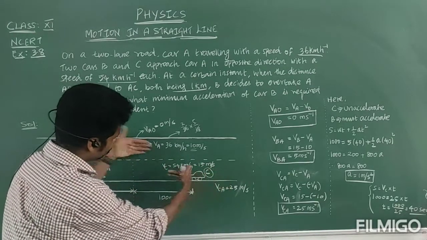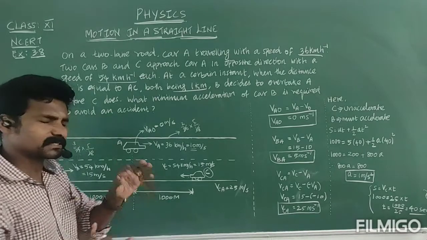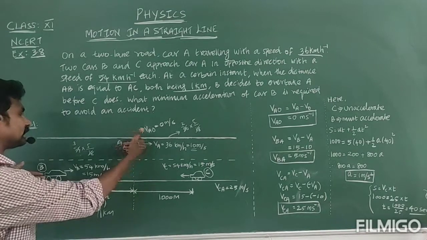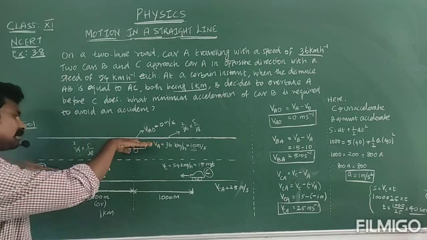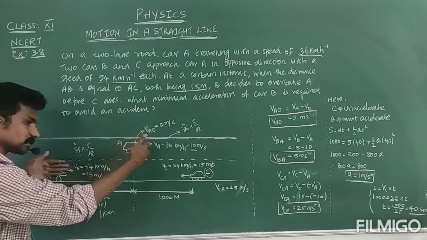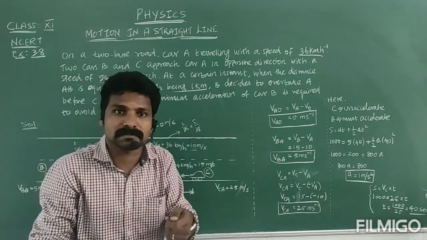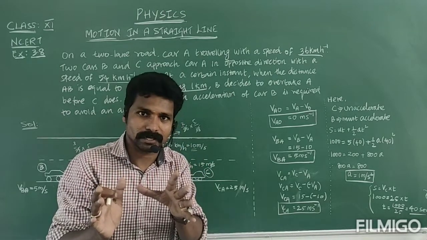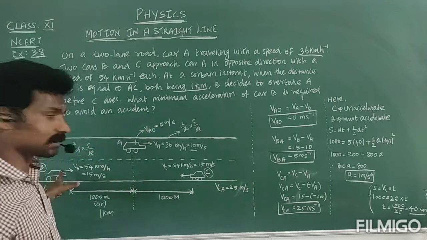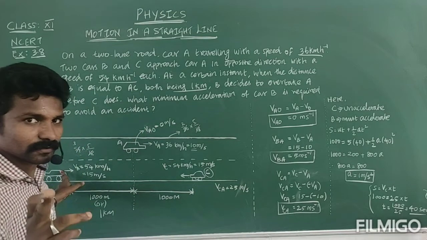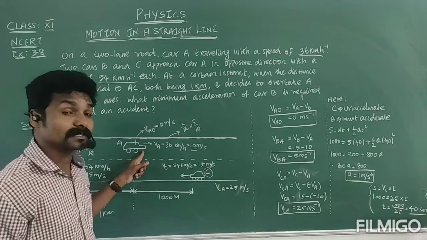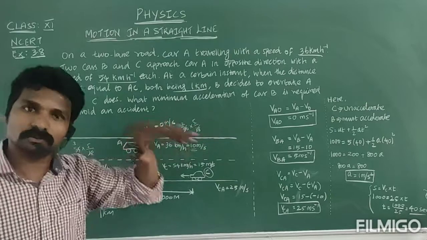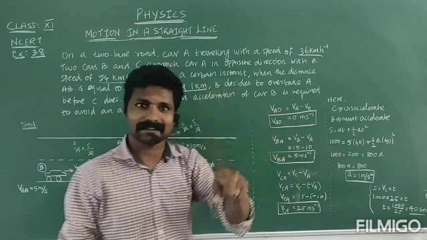A and C are close to each other. So you must calculate some relative velocity between A and C. At the same time, A is moving forward, B is also coming in the backward direction. So here also you must calculate relative velocity. Clear? Relative velocity. Why I am saying relative velocity? Okay. Suppose now you are traveling in B car, you and your friend. You see that A car is moving slowly, you go fast. So you compare, that is relative velocity.